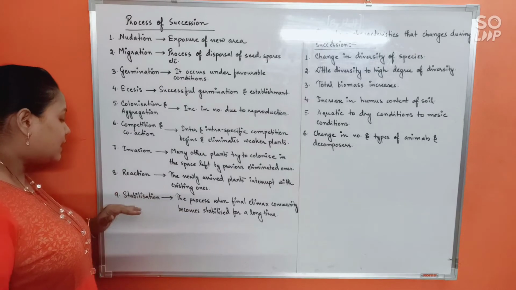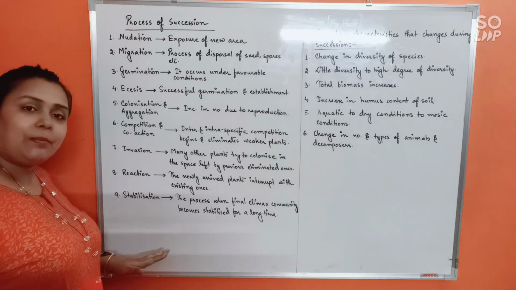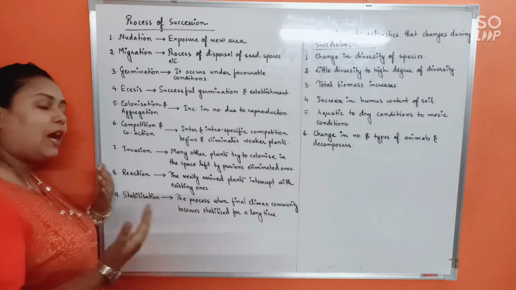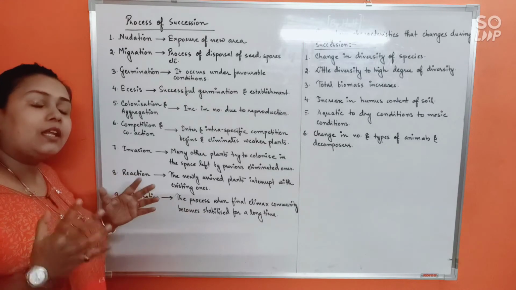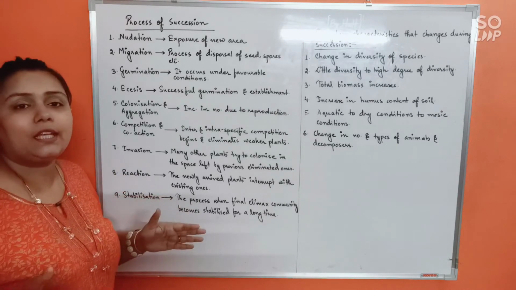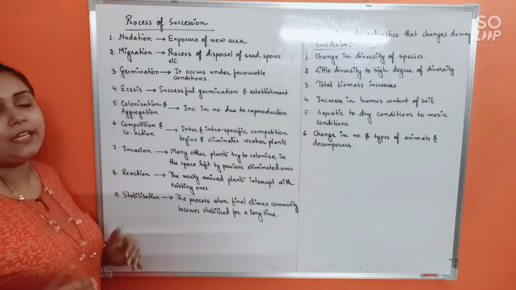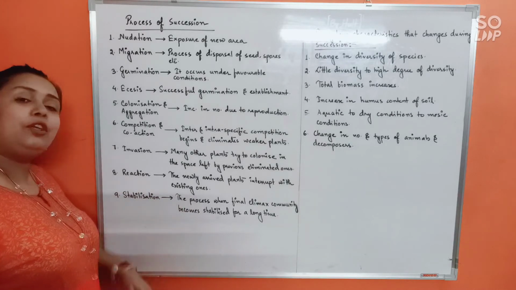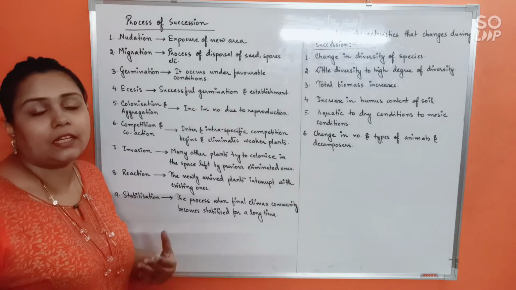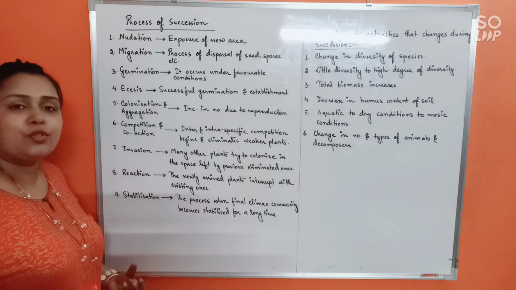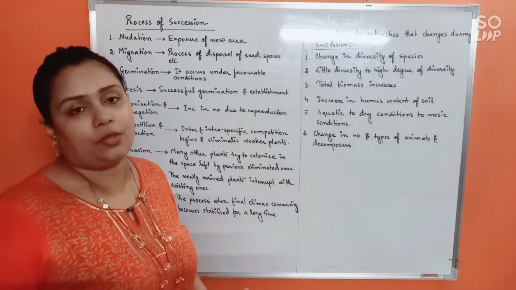And finally, stabilization. The final step is, of course, after a lot of reactions going on between the species, the stronger ones who are not getting eliminated will finally get stabilized. And that would lead to the formation of a climax community, that, with respect to plants, would be forest, right?